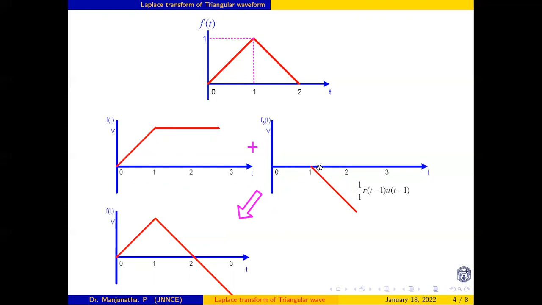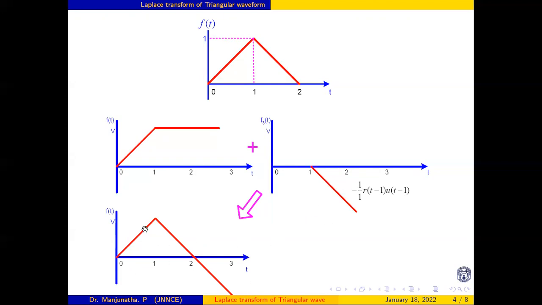So I'm introducing one more ramp function with the same slope, that is minus 1 by 1 r of t minus 1 u of t minus 1. For this, if I introduce it, it starts coming down, and then it goes on increasing again.